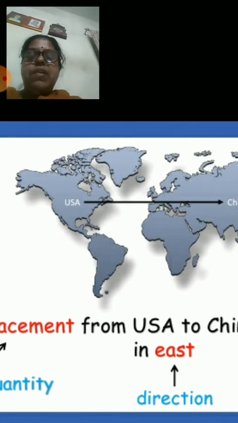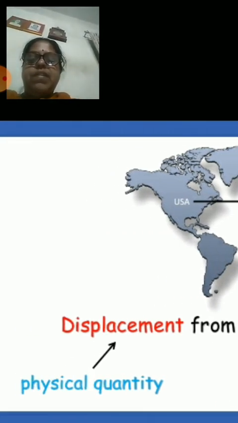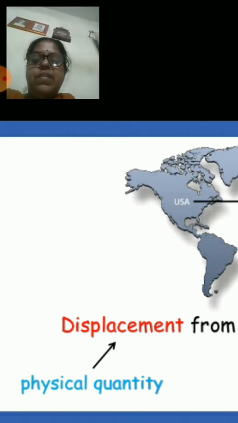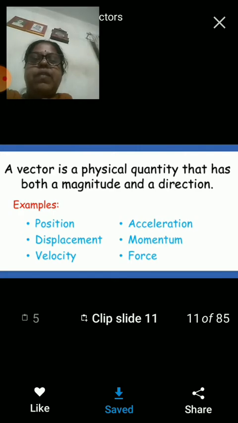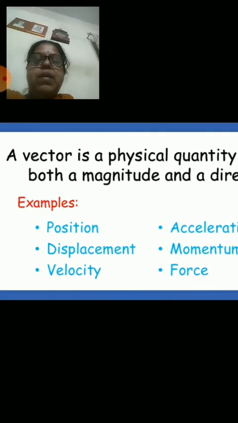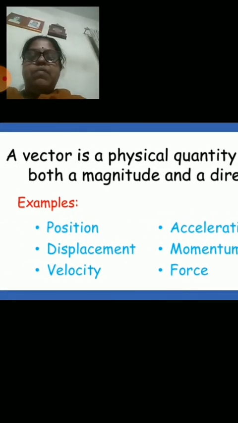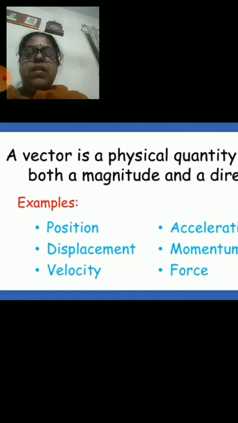So direction also is important when you are considering a displacement, that is a measurable physical quantity. So displacement becomes a vector quantity. A vector is a physical quantity that has both a magnitude and direction, that is position, displacement, velocity, acceleration, momentum, and force. Is that clear?